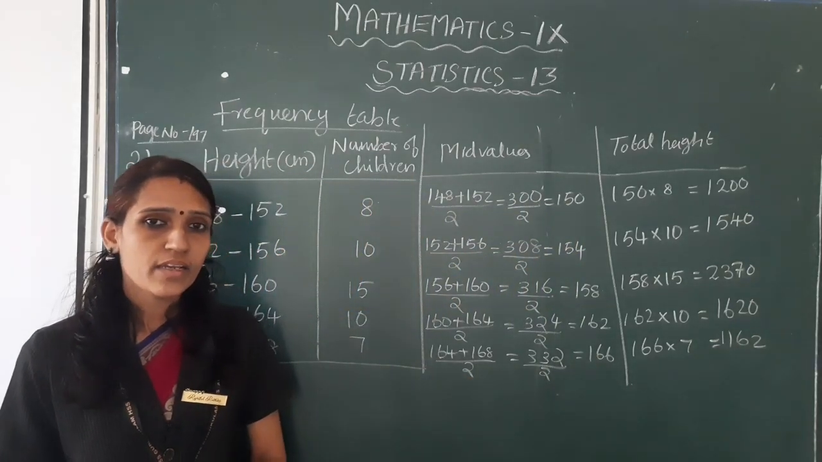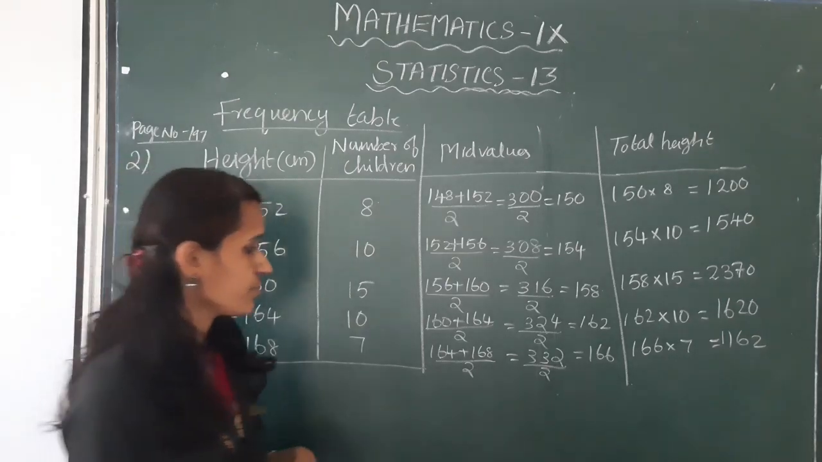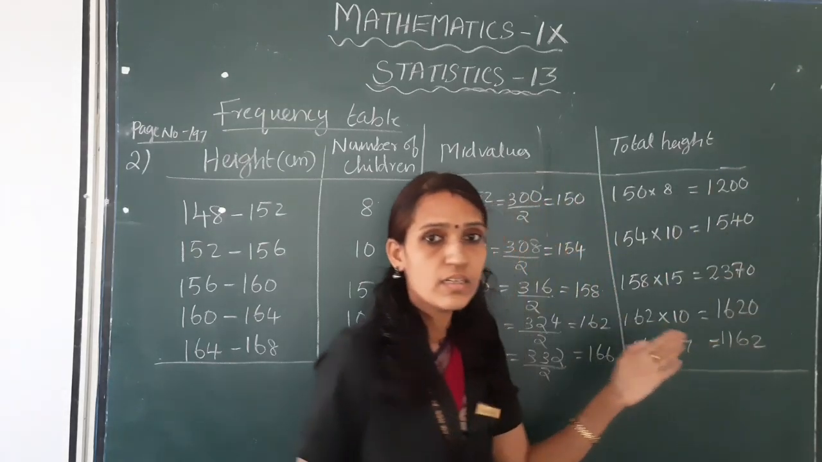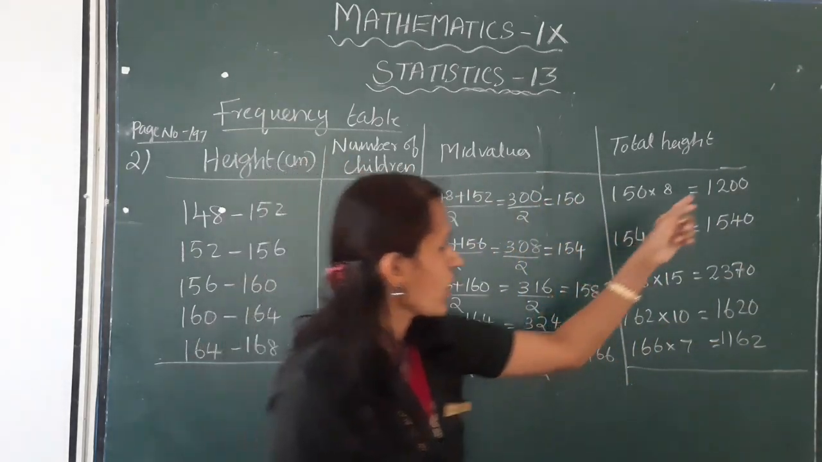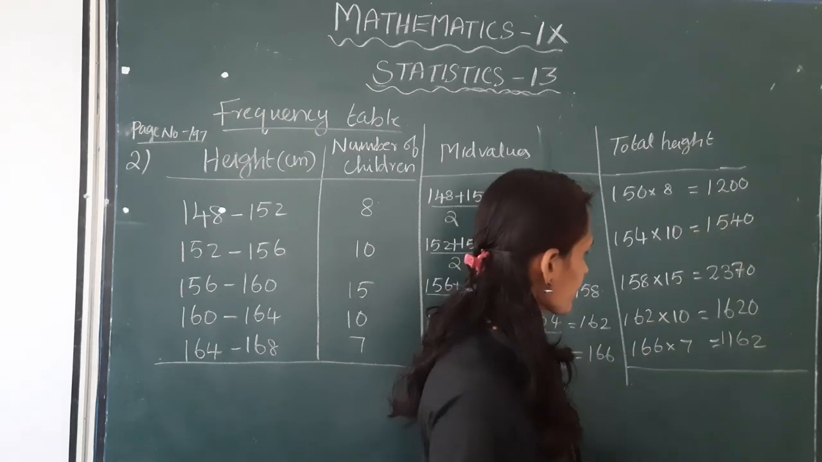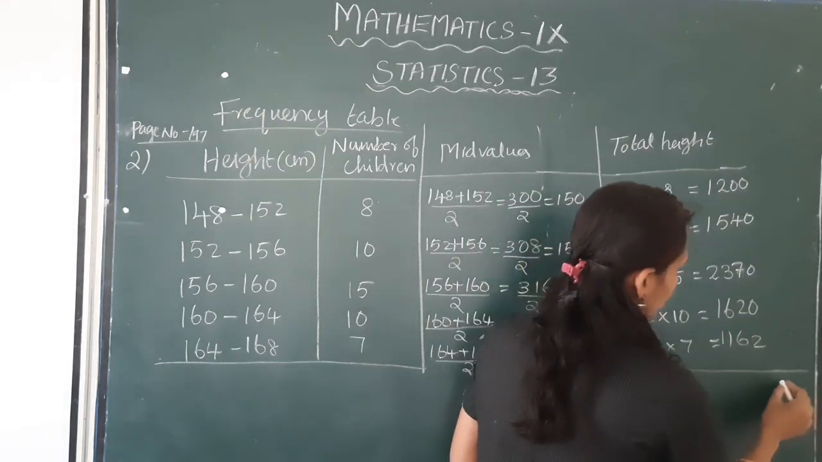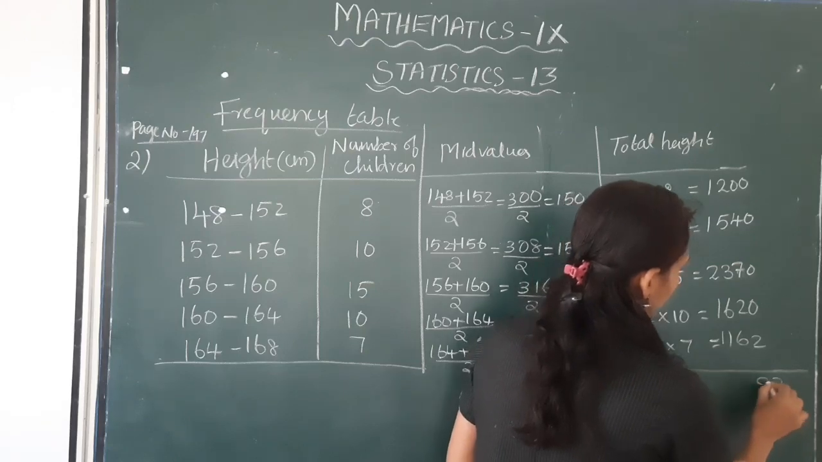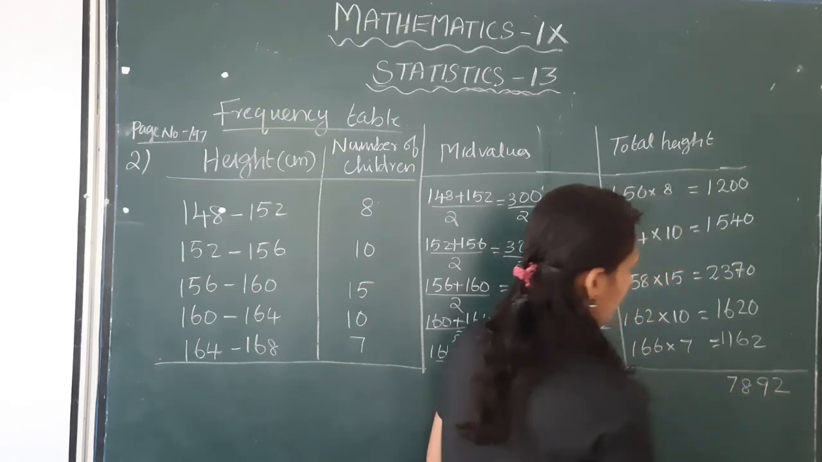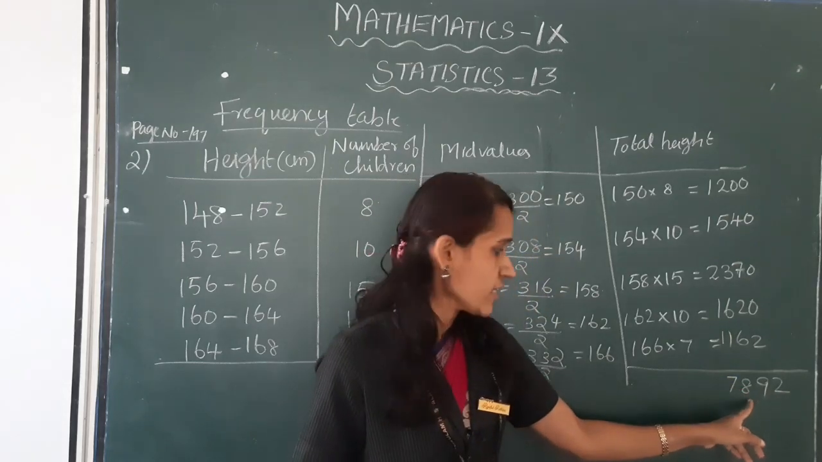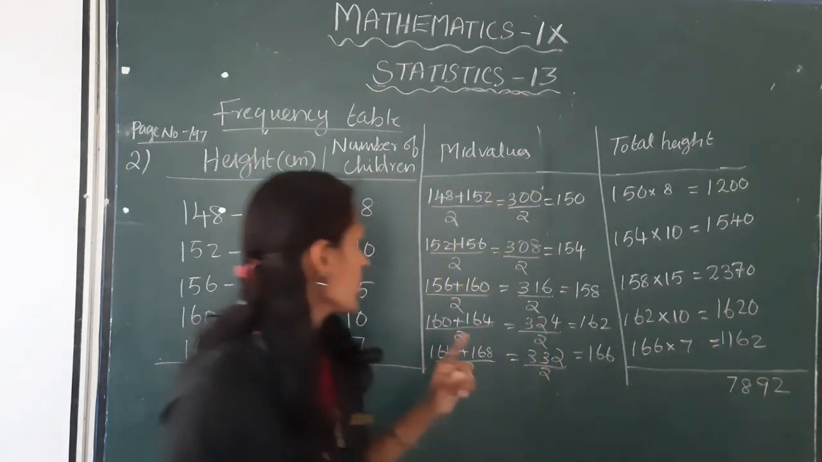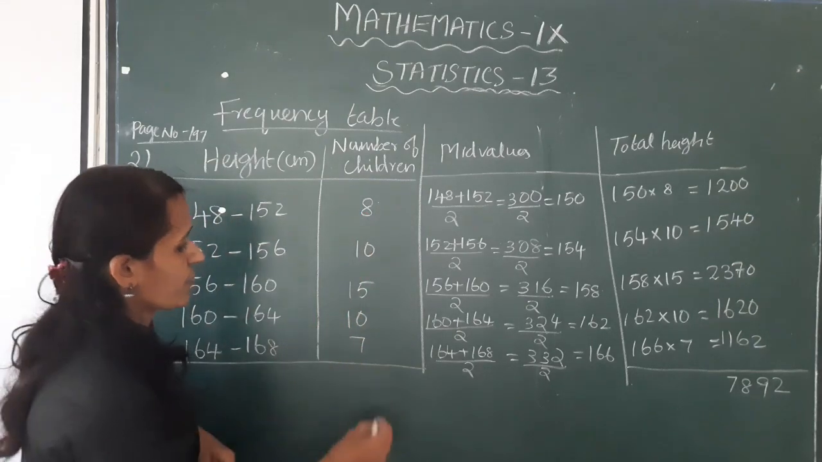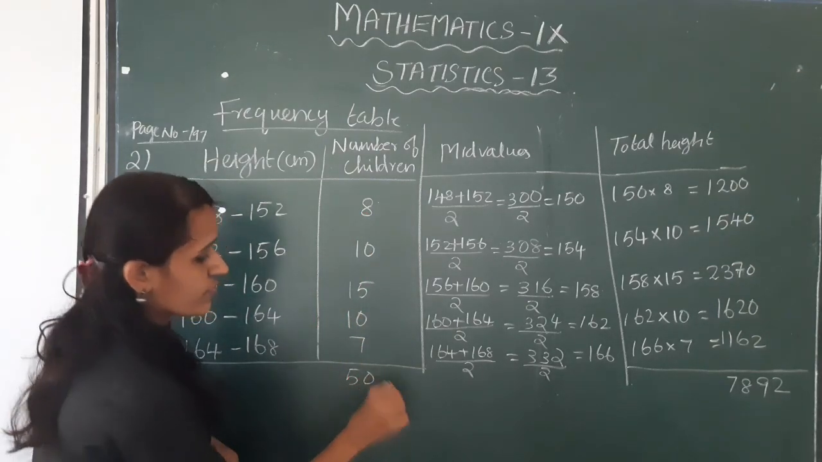1162. Okay. Next, find total height. So add these numbers. 7892. Here the total number of children is 50.